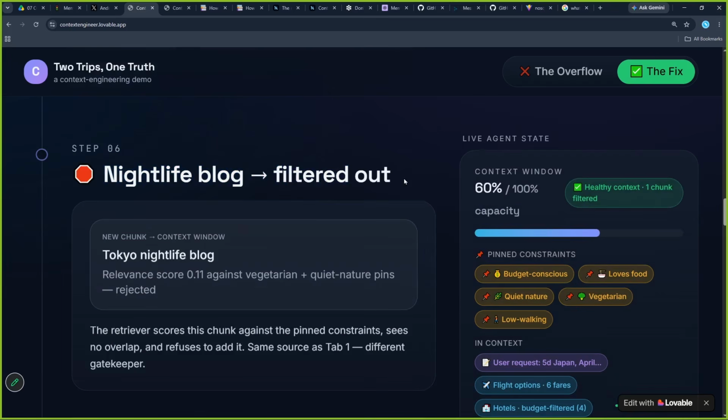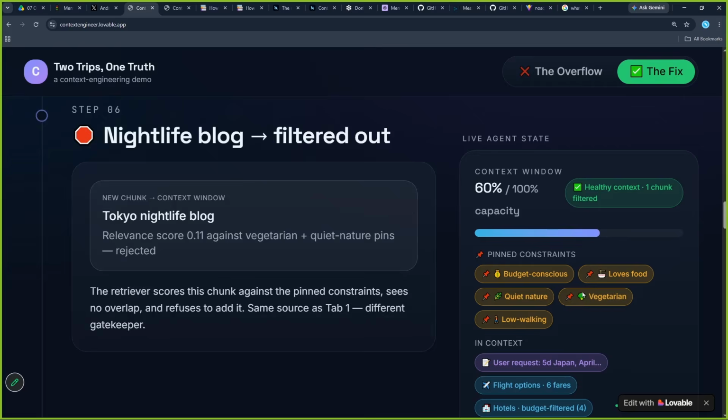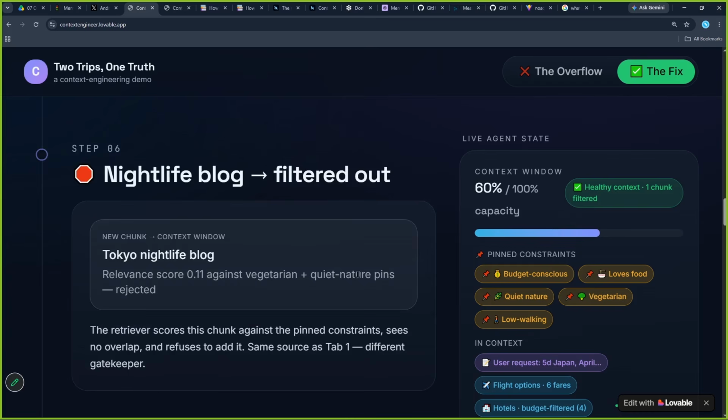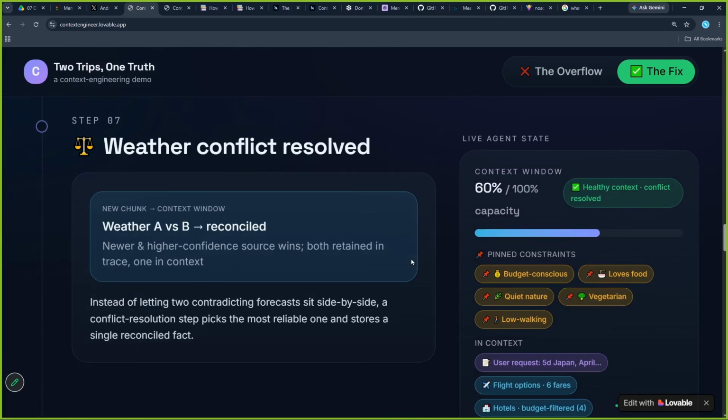We will directly extract this nightlife blog because it is not related to our constraint anywhere. So this time we will not take it at all. So it will never be added to our context window, right? And we can safely move ahead. So our context window is still 60%.